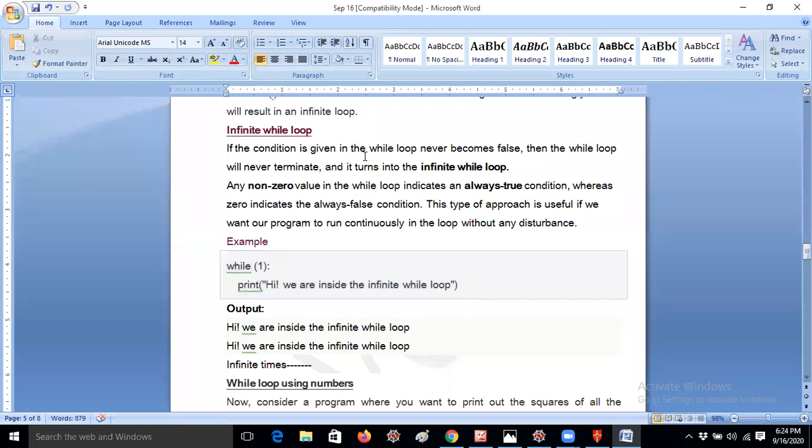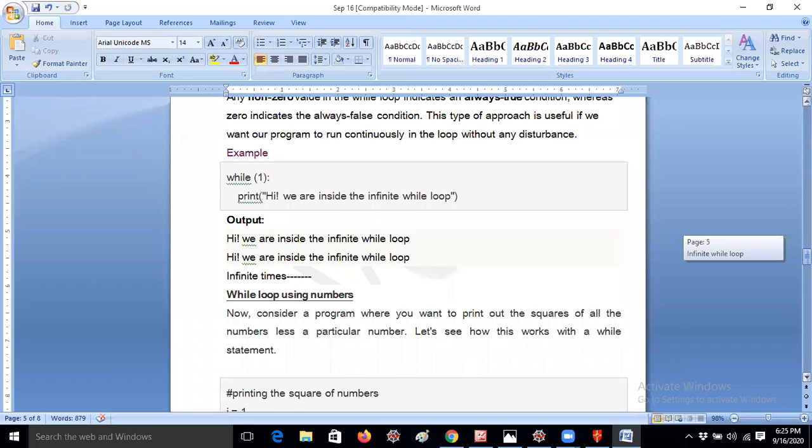If the condition given in the while loop never becomes false, then the while loop will never terminate and it turns into an infinite while loop. Any non-zero value, I'm telling you, any non-zero value in the while loop indicates an always true condition, whereas 0 indicates an always false condition, so it will not execute. Anyway, you can just read through it, no problem. I don't want to waste your time.